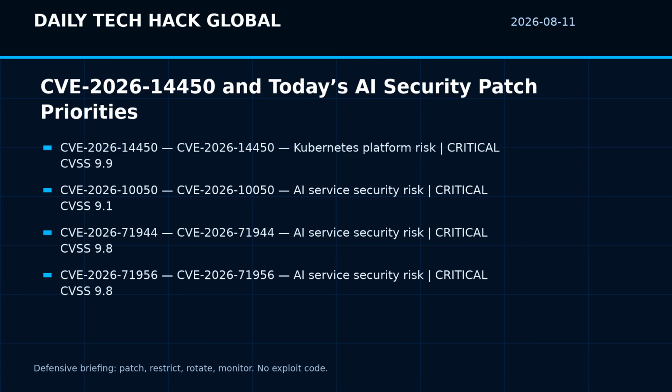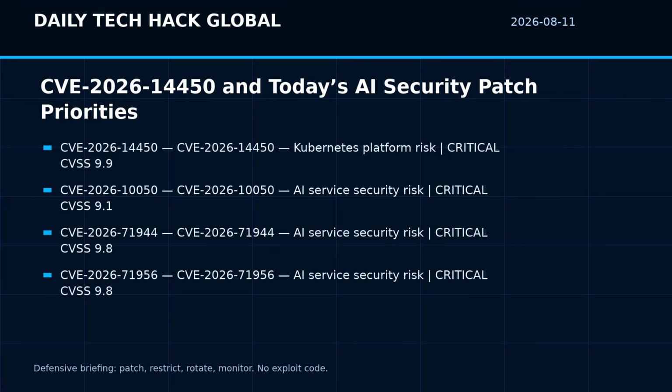CVE-2026-14450. NVD describes it as, a flaw was found in the MOS API. This vulnerability allows any pod within the cluster to bypass the policy gateway by forging HTTP headers, specifically x-MOSIS-username and x-MOSIS-group, which are trusted verbatim. This lack of first-party authentication enables an attacker to gain unauthorized access and escalate privileges.